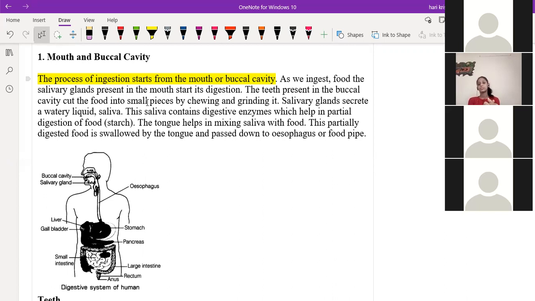So inside the mouth, what is the enzyme present? Salivary amylase will be there. So it is the first step in the digestion process. What will this salivary amylase do now? It will convert the carbohydrates into simple sugars. Whatever rice or different nutrients you are taking, carbohydrates are there in them. So it converts the carbohydrates into simple sugars inside the mouth itself. So we can say the digestion process starts in the mouth only. The first digestion starts in which part of the body?